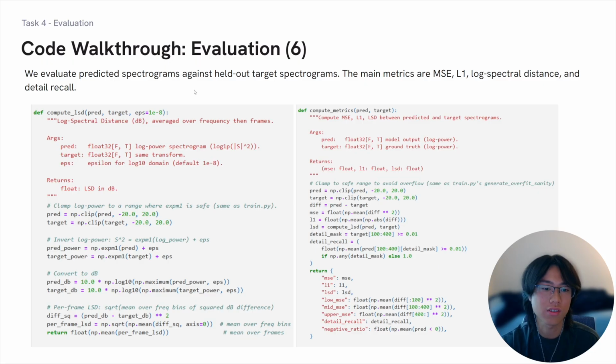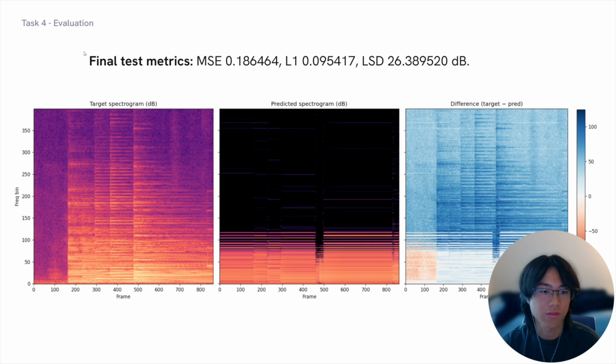So, evaluation metrics. Evaluation compares predictions against our held-out target spectrograms. MSE measures average squared reconstruction error, and L1 is less sensitive to outliers. Log spectral distance measures the frequency-level differences in decibels. Detail recall measures how often the model preserves meaningful mid-band spectral content. Here are our final test metrics. We have an MSE of 0.186, an L1 of 0.095, and a log spectral distance, or LSD, of 26.389 decibels.